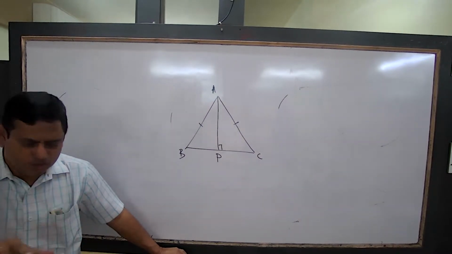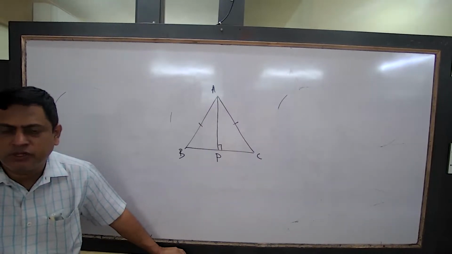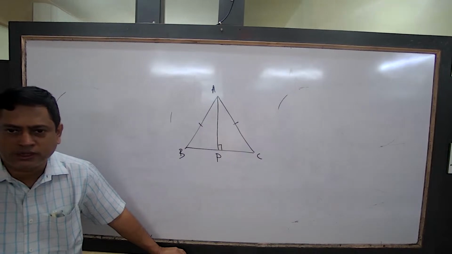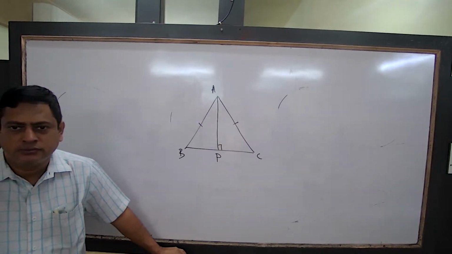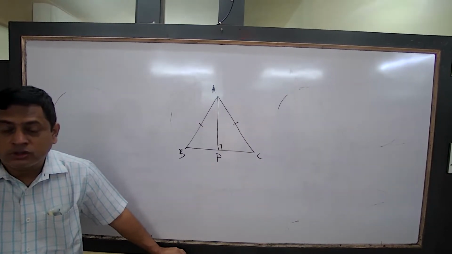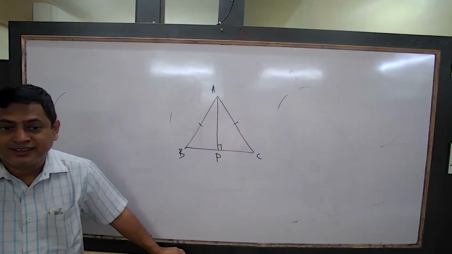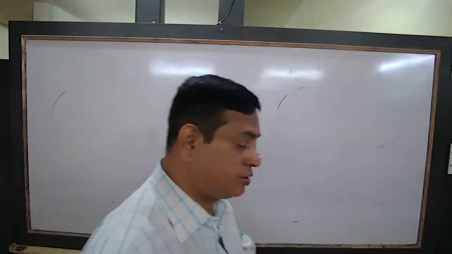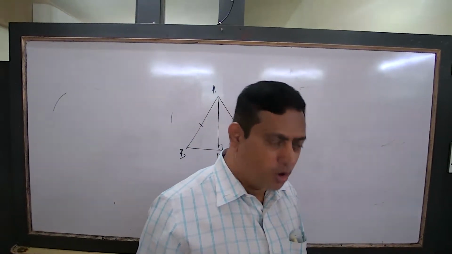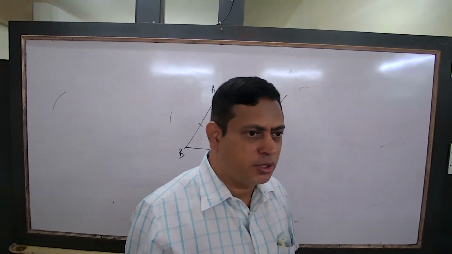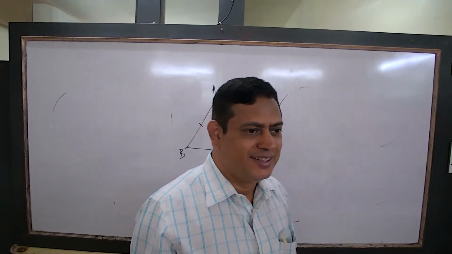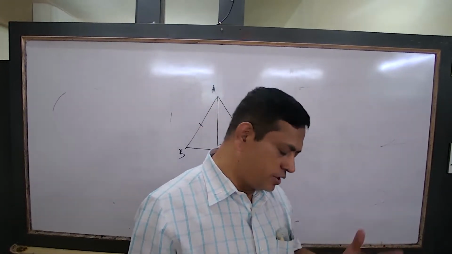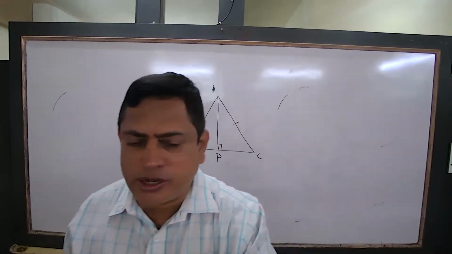Length into breadth. Perimeter: 2 times length plus breadth. For a square, area is a square, perimeter is 4a. What is the perimeter? 4s. Okay. What is the difference between a rectangle and a square?